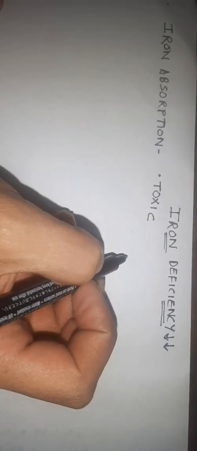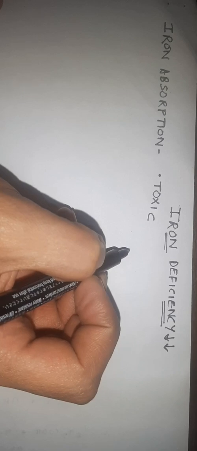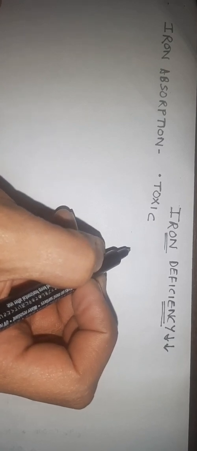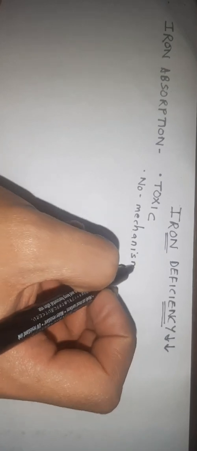As we know, iron is toxic. The body has no physiological mechanism for upregulating iron excretion. So its absorption from the gut is tightly controlled.